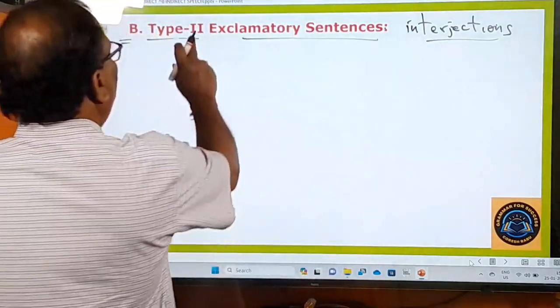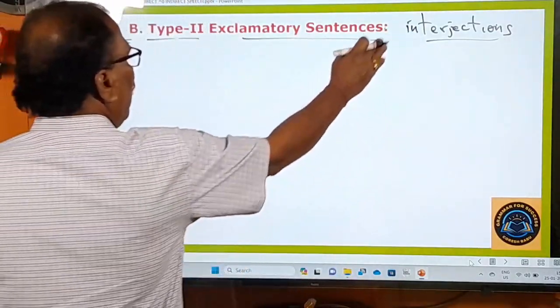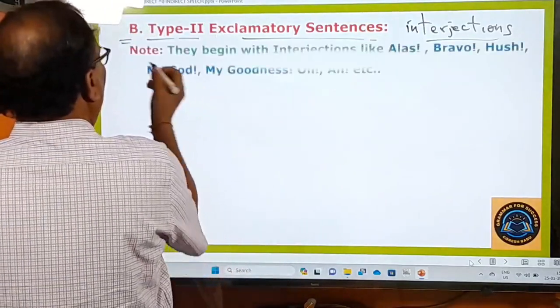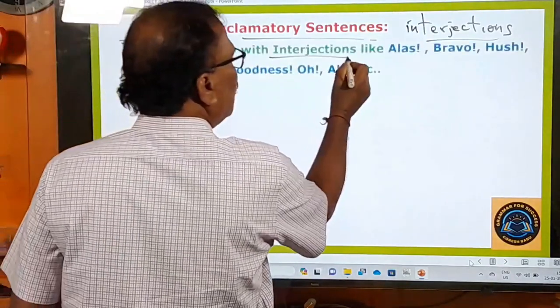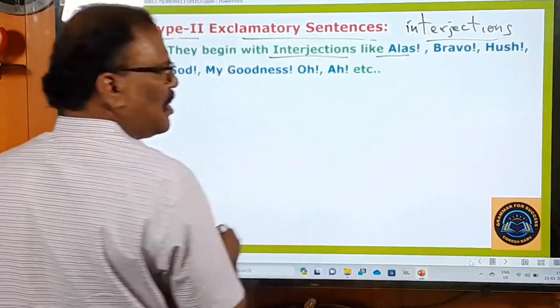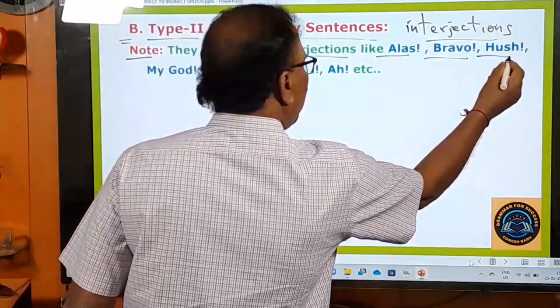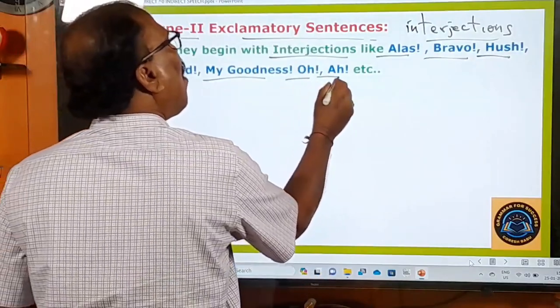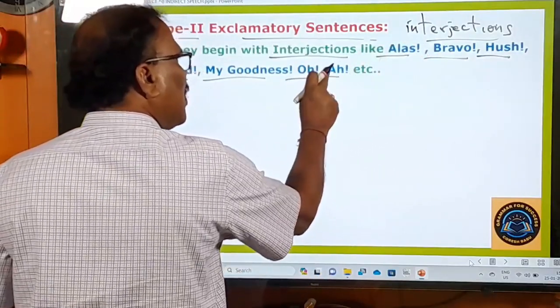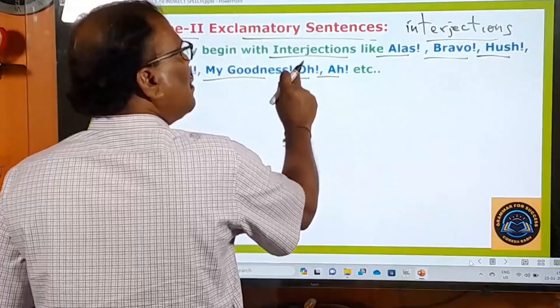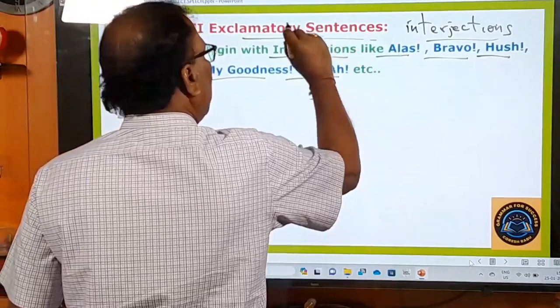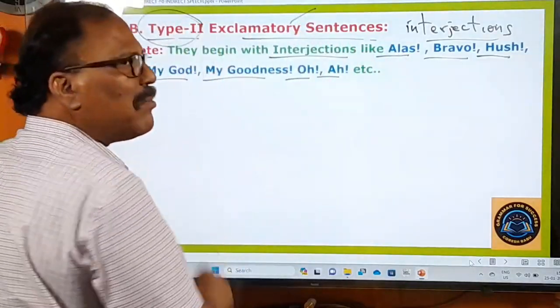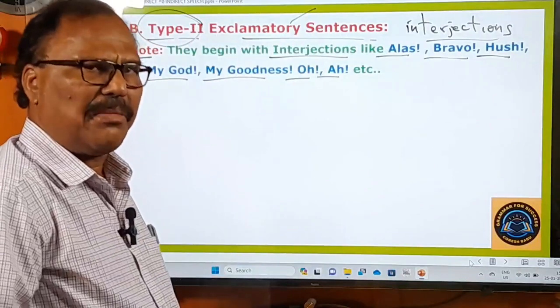So here type 2 exclamatory sentences are there, right? Note, they begin with interjections. What are the interjections? Alas, bravo, hush, my God, my goodness, oh, ah, etc. These are all interjections, and the exclamatory sentences that begin with these are called type 2 exclamatory sentences. They are not the real exclamatory sentences.